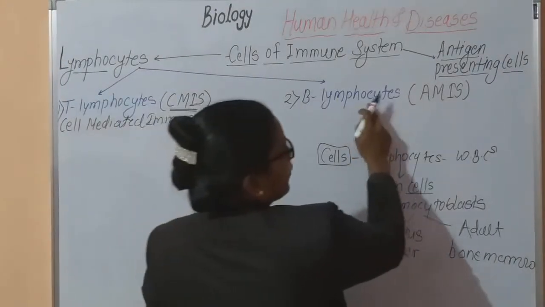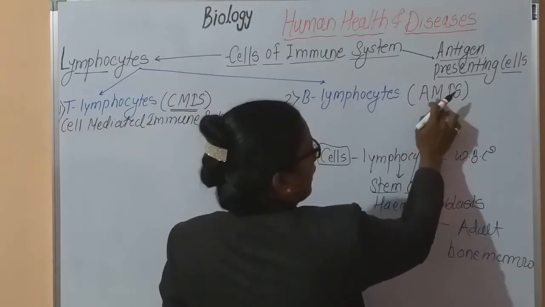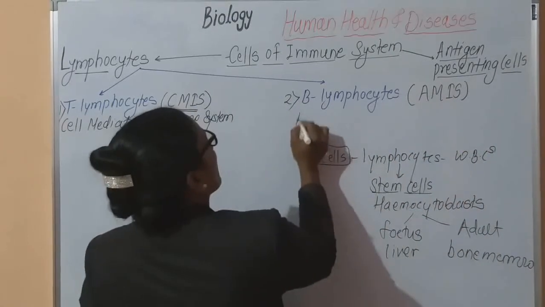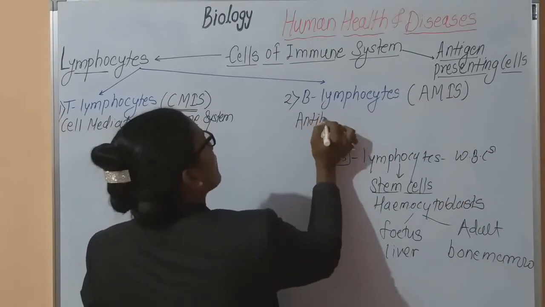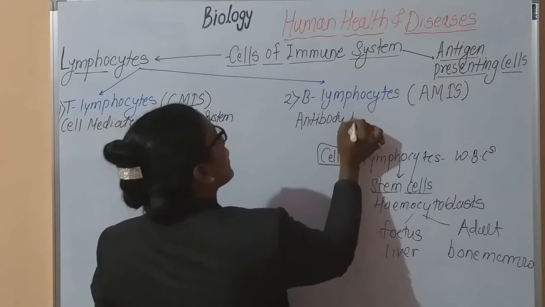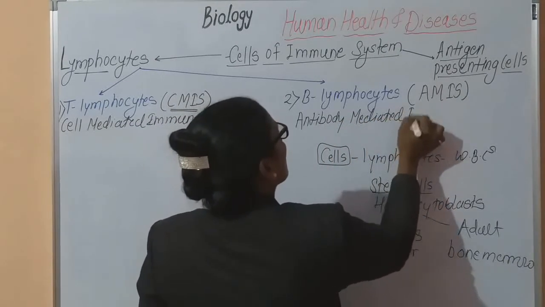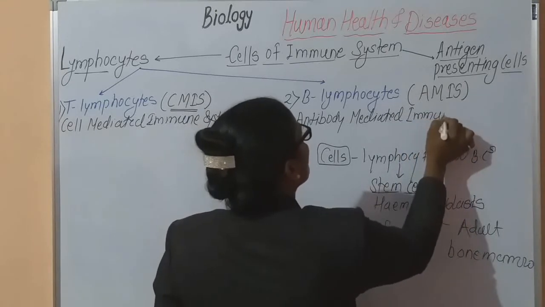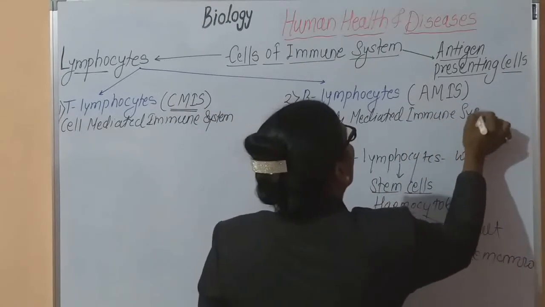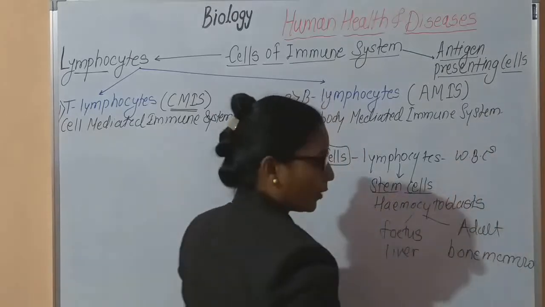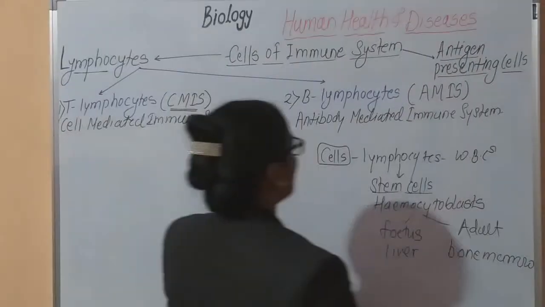And B lymphocytes are involved in AMIS: A for antibody, mediated immune system. The two types of immunity are developed by these two different lymphocytes.